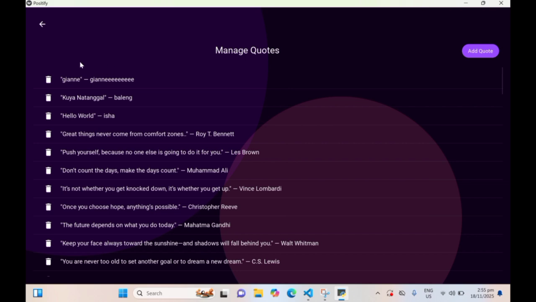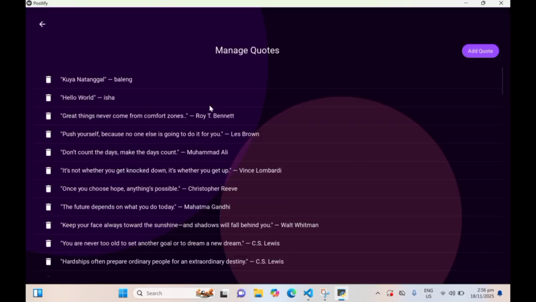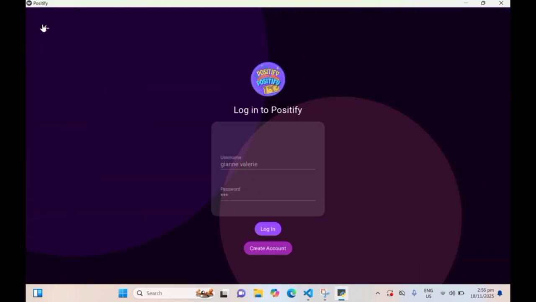Or delete a quote if we no longer want it. This is where you can customize the content and make the app more personal.